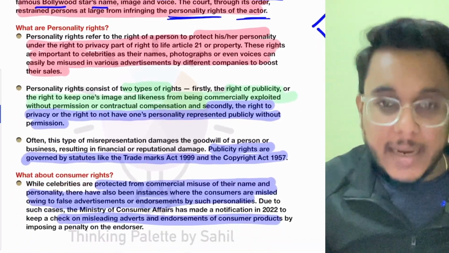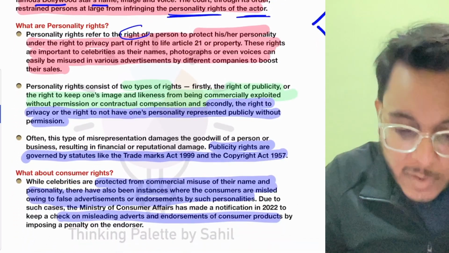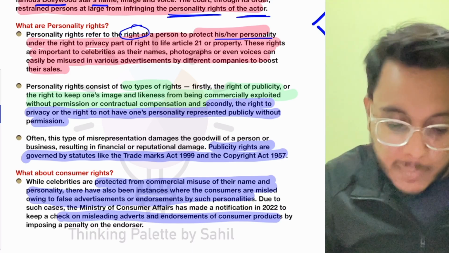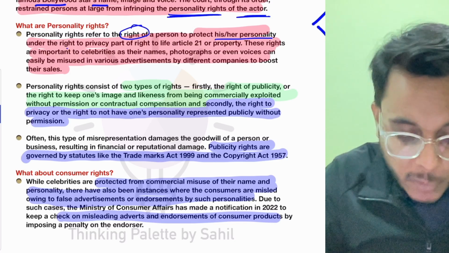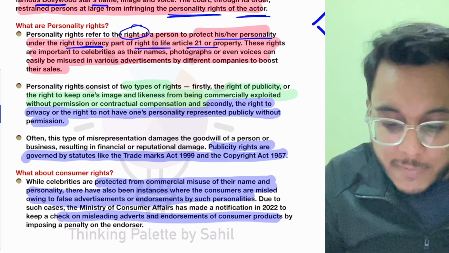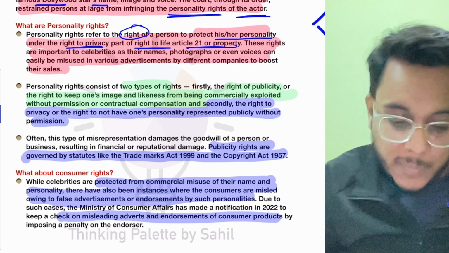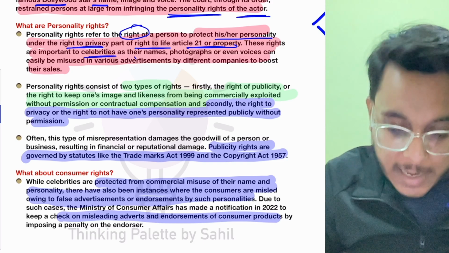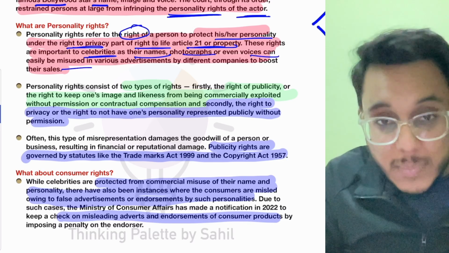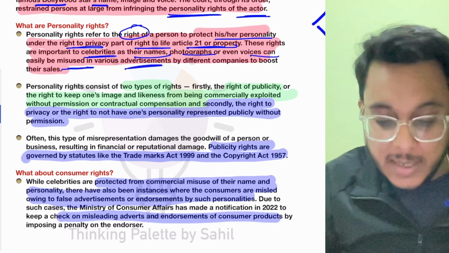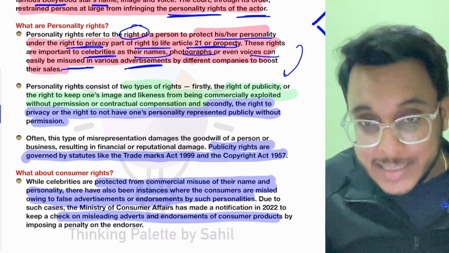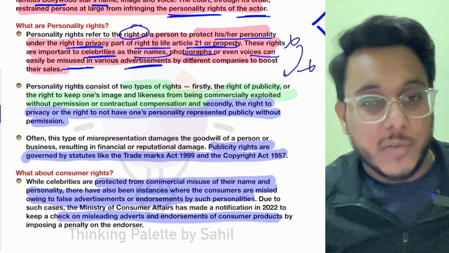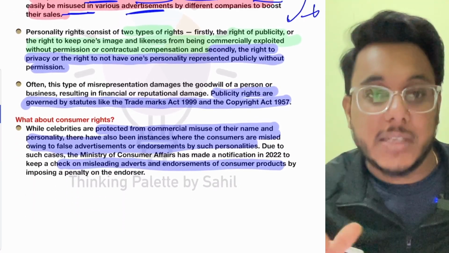Now, what are personality rights? Personality rights are the rights of a person that give them the power to protect their own personality, and they are part of the right to privacy under the right to life, Article 21. The celebrities' names, photographs and voices can be misused for advertisements to boost sales, but celebrities can use this right and not allow the usage of their photographs, pictures and voices.